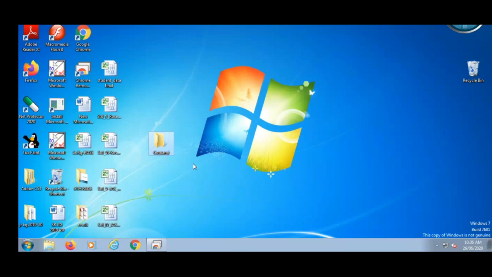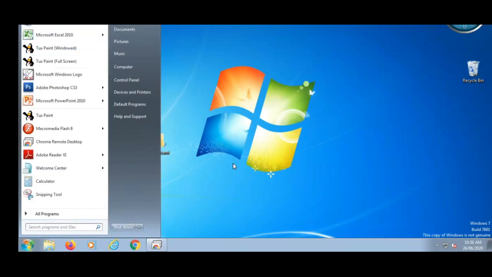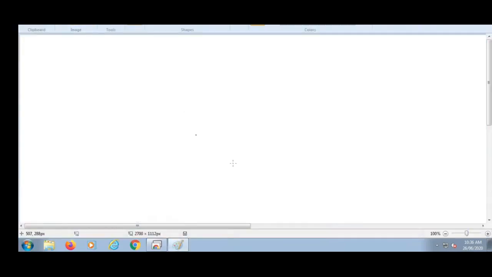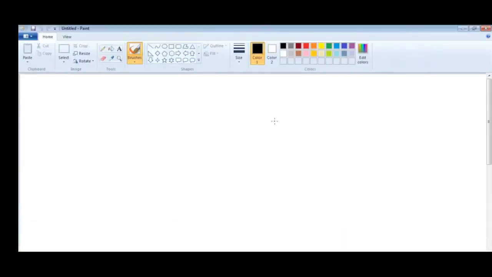Now what I will do, I will keep my file in this folder. So which file will I keep now? Last year you learned Paint. So we will open Paint. Click on Paint. This is Paint. You draw here, do a nice drawing.